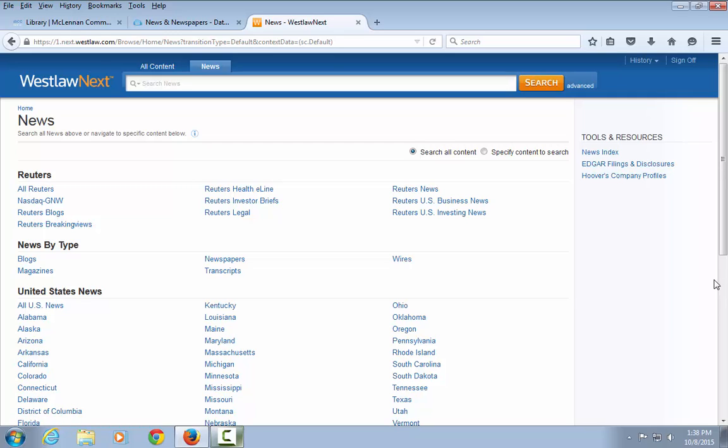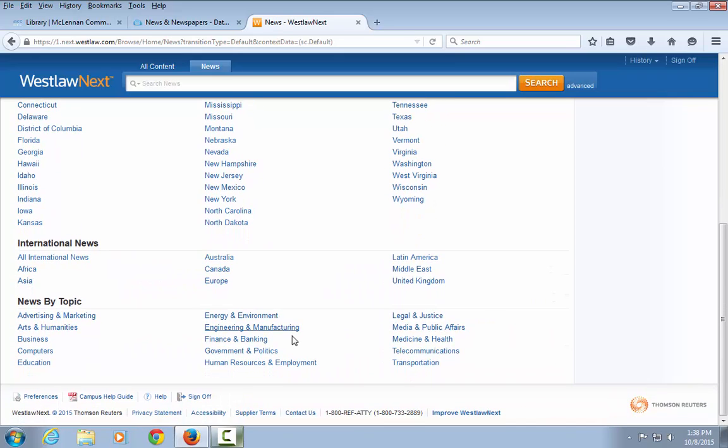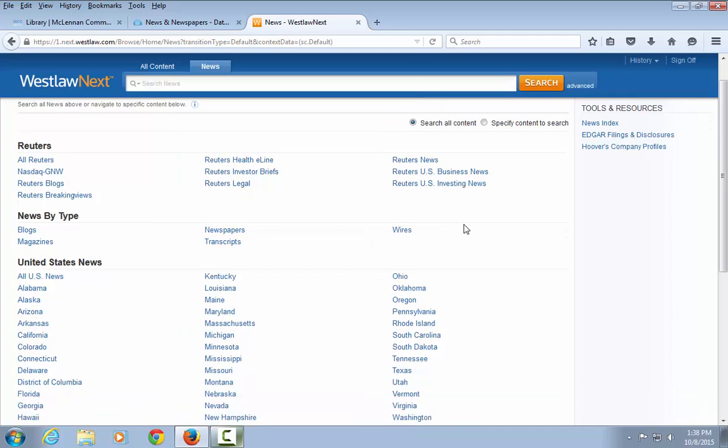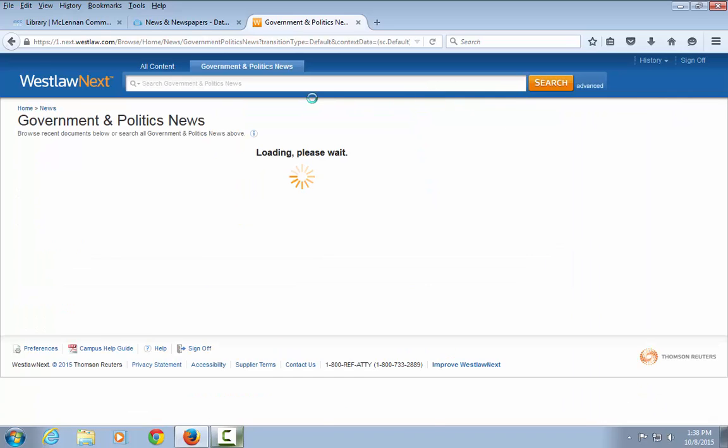From there, you can choose Newswire sources, types of news publications, newspaper regions, in the U.S. or in the world, and news listed by topic. Or you can just conduct a broad news search at the top in the provided text box. I am going to choose Government and Politics, and then search with nuclear weapons.